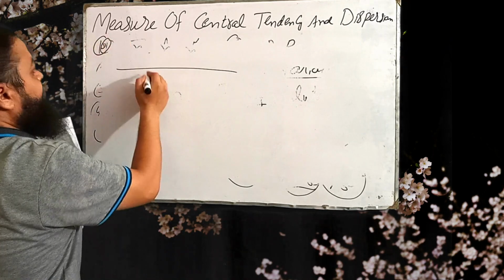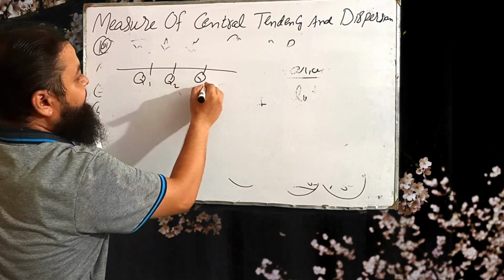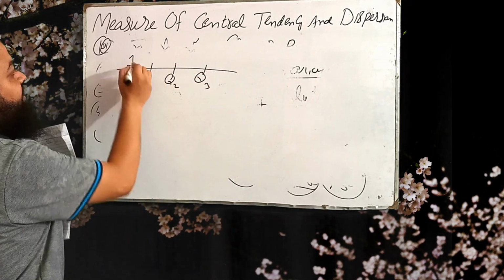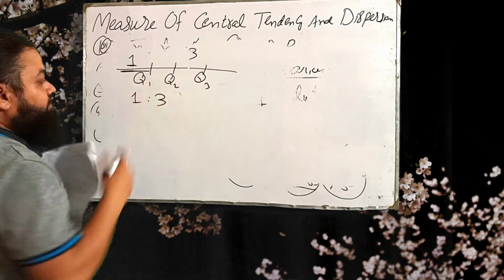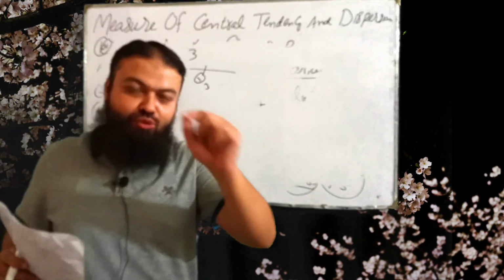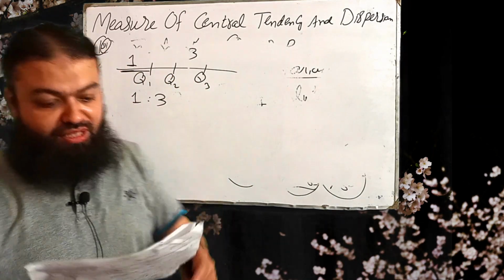If here is Q1, it is middle value Q2, here is Q3. This portion is actually 1 and 1, 2, 3, it is 3. The ratio is 1:3. First quartile, which is Q1, it divides the data in the ratio 1:3.